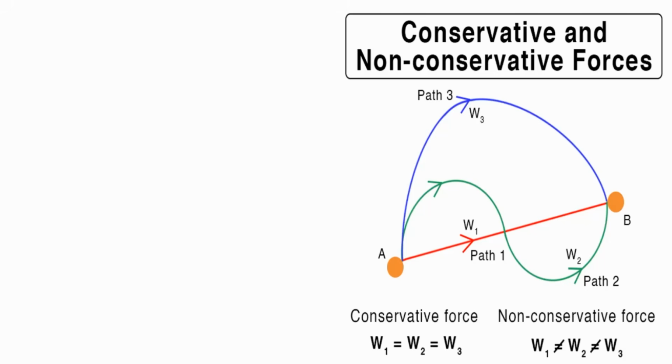But the point is I'm moving between point A and point B. Please get that right. Between point A and point B, I can move using path 1, path 2, or path 3.